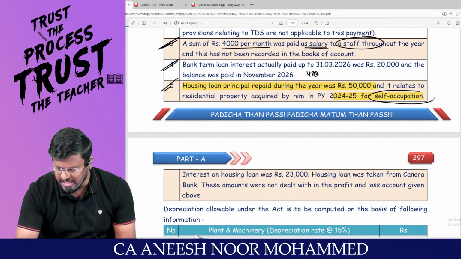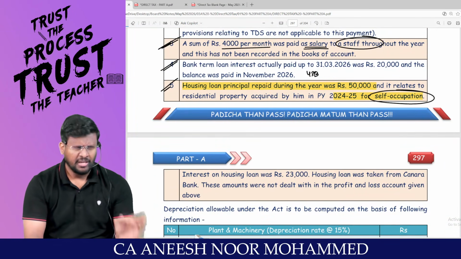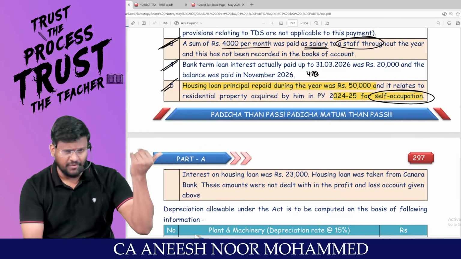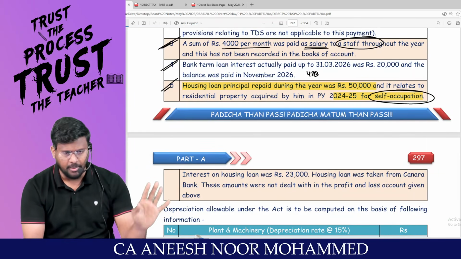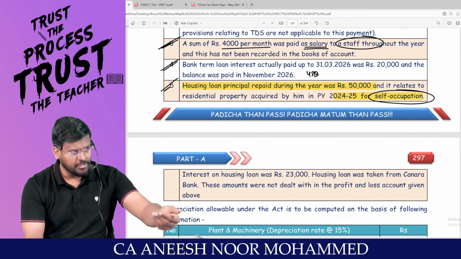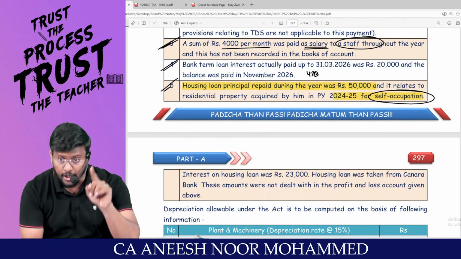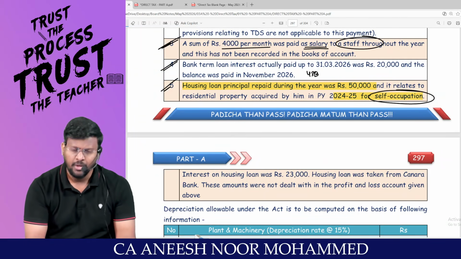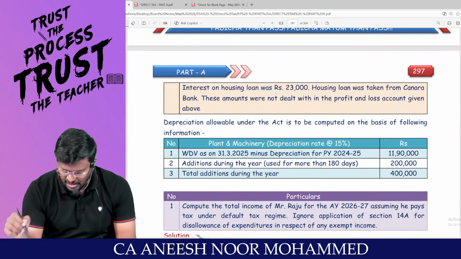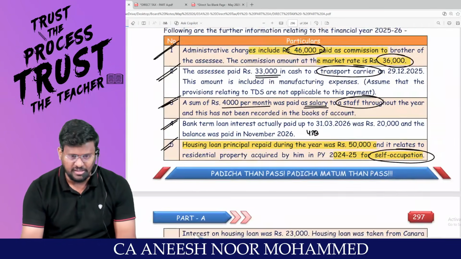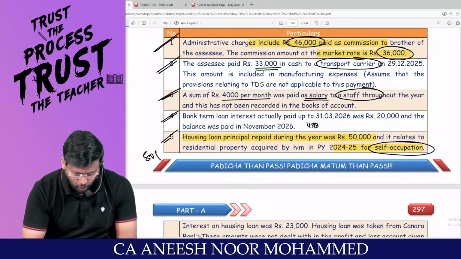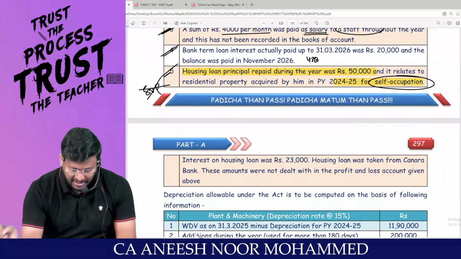The house is a self-occupied property. Generally for a SOP, GAV nil, municipal tax not applicable, NAV nil, 30% of NAV not applicable. Only allowed is 24B. But in order to enjoy 24B, you should travel through optional tax regime. Since the assessee is traveling through default tax regime, there is no question of self-occupied property concept at all. That means leave adjustment number 5.